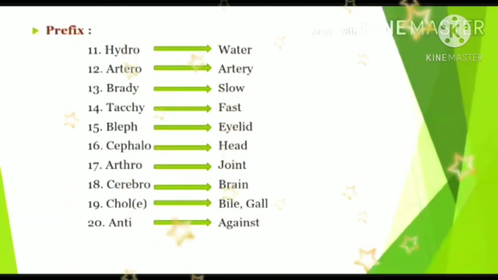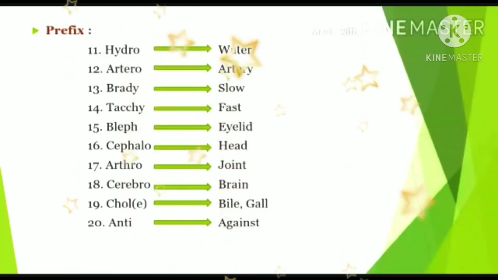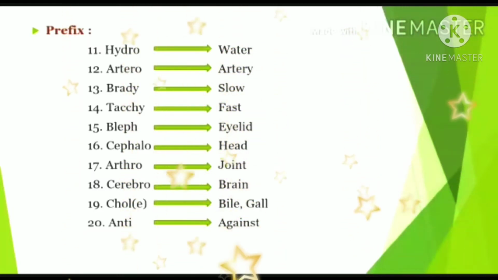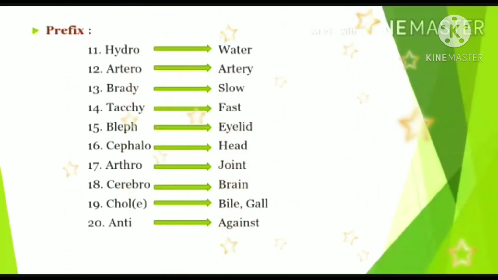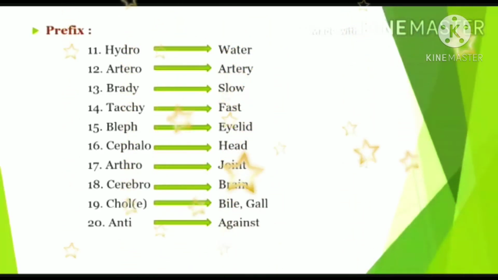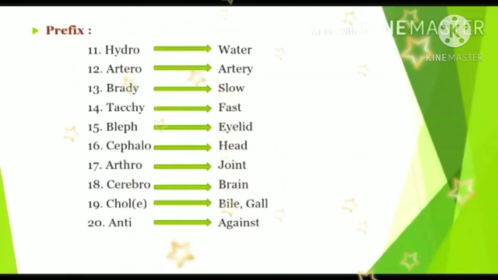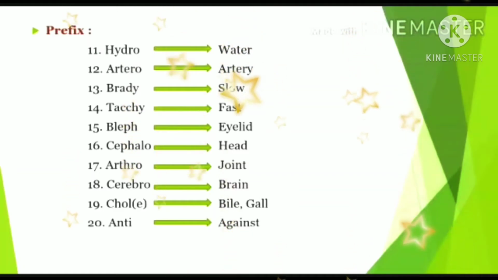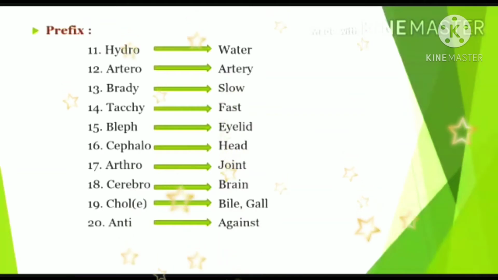Hydro, water. Example, hydrocephalus. Arterio, artery. Example, arteriosclerosis. Brady, slow. Bradycardia. Tachy, fast. Tachycardia. Phlebo, vein. Example, phlebitis. Cephalo, head. Arthro, it is joint. Arthroporosis. Cerebro, brain. Coli, example, bile.